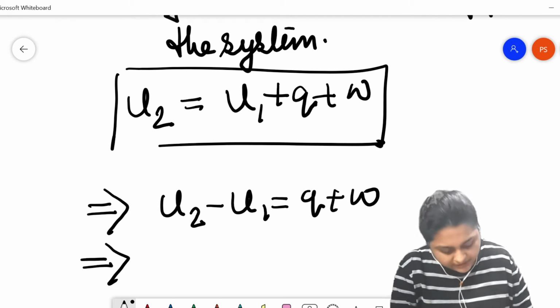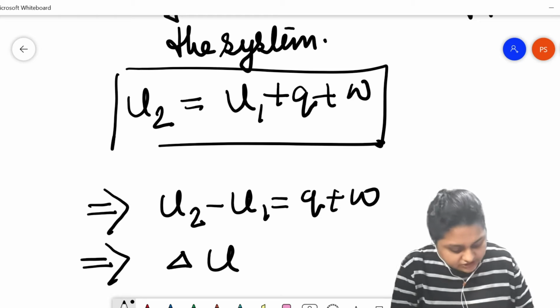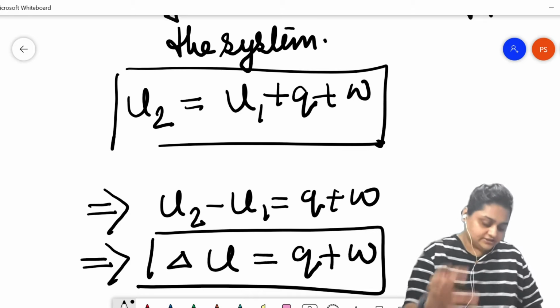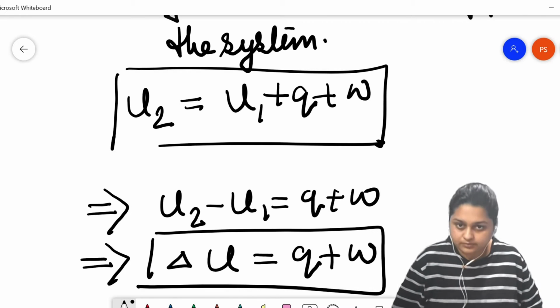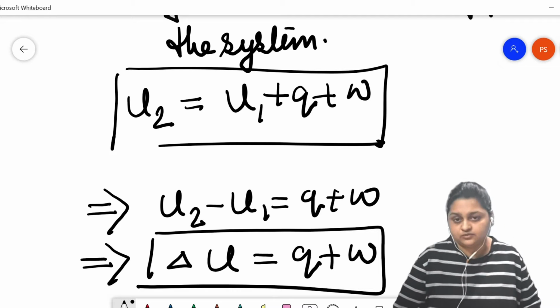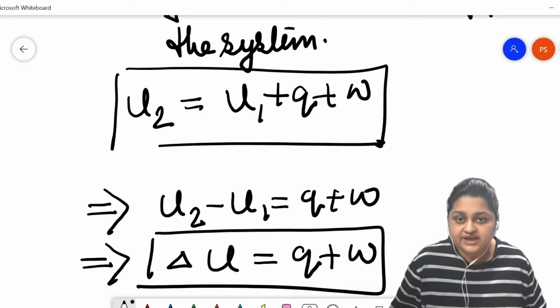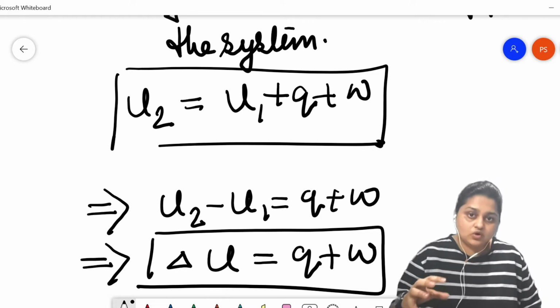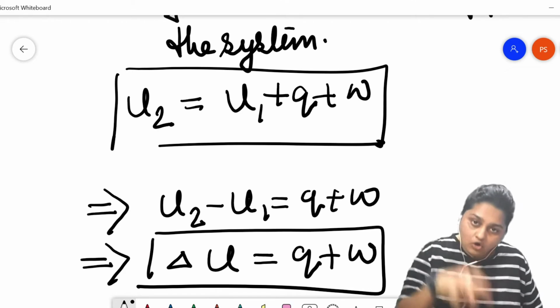Now U2 minus U1 is nothing but the change in the internal energy that has occurred due to the heat energy that was absorbed by the system during this transformation, and the work energy that was stored inside this system during the transformation, in which work has been done on this system.